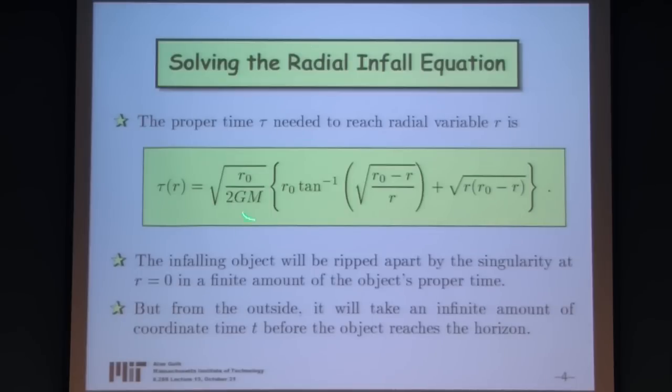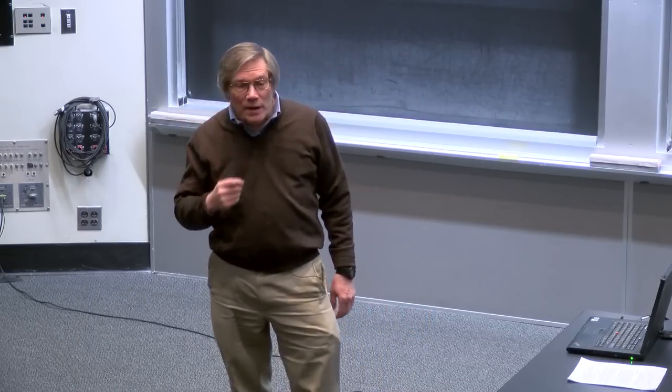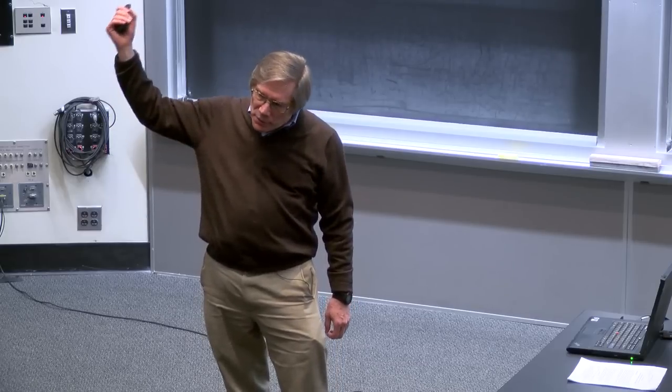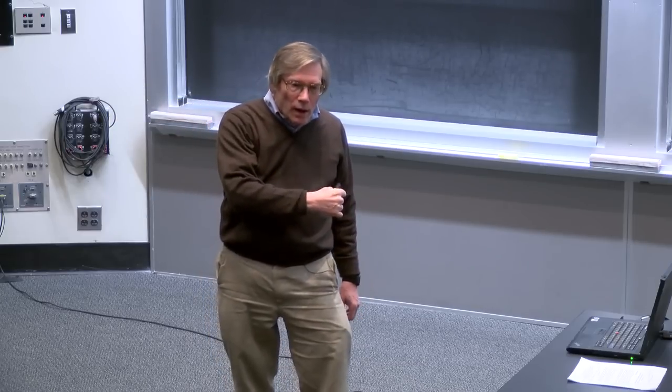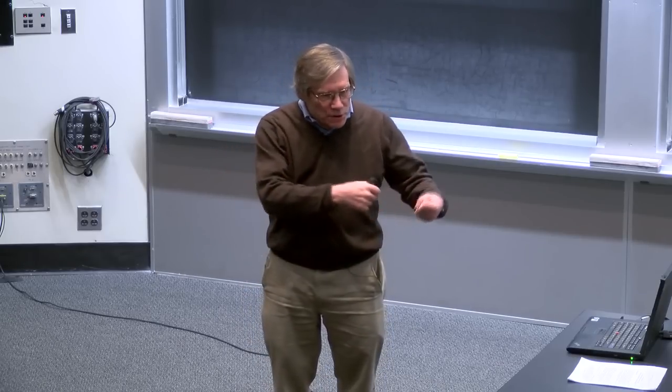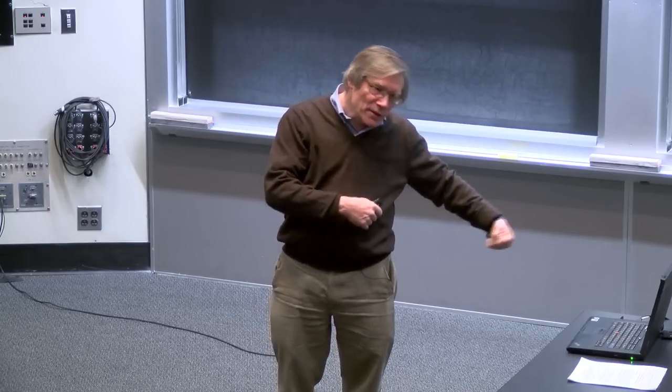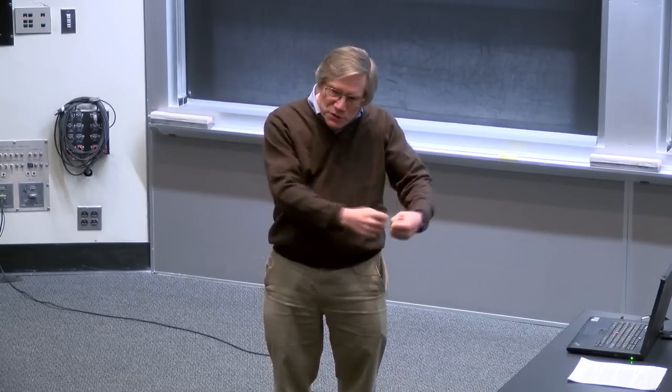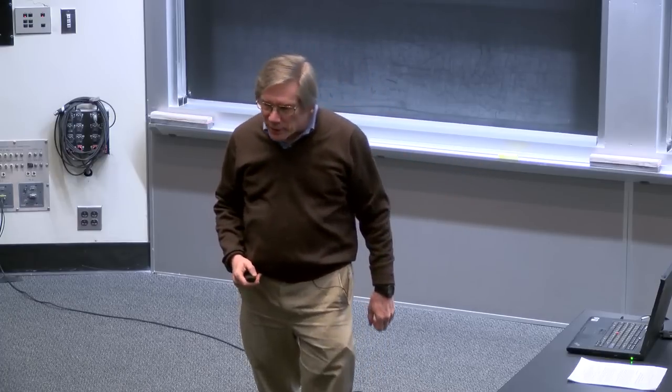And we got that equation, which is a little complicated, but the interesting thing about it is that it gives finite answers for every value of r going all the way down to r equals 0. So it means that in a finite amount of time, as seen by the person falling into the black hole, the person would reach r equals 0, at which point he would disappear into the singularity. He'd actually be ripped apart as he approached the singularity because of tidal forces, which pull more strongly on the front part of him than on the back part of him, stretching the object out in the radial direction.